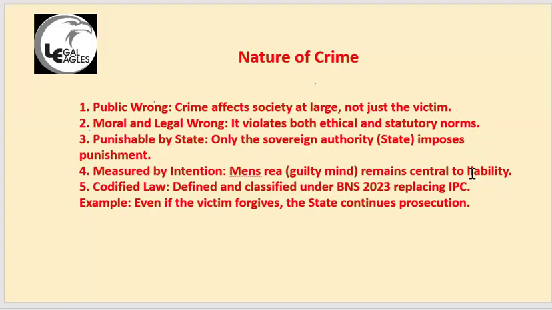Crime is measured by intention. You see, mens rea is another concept you have to remember. Mens rea, guilty mind. This is very important. Remember this. Mens rea is very important in crime, so intention is very important. It doesn't mean that if there is no intention, you are not punishable. There are certain crimes where intention is not mandatory. But for most crimes, if there is no mens rea, the punishment is also reduced in some crimes. So this is under BNS, replacing IPC. Okay. About this BNS.